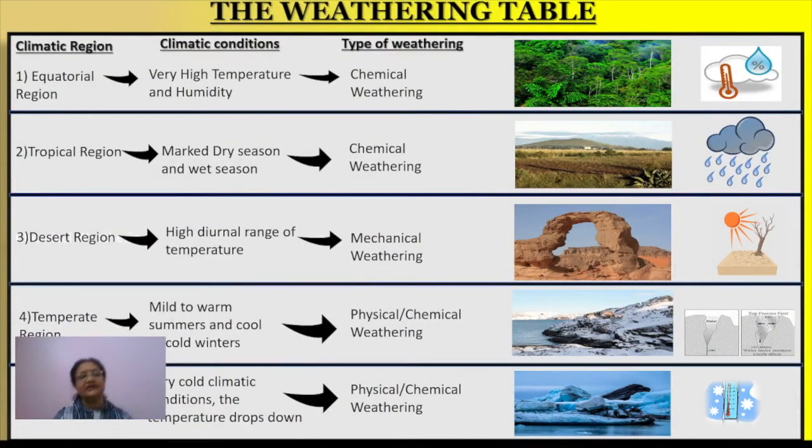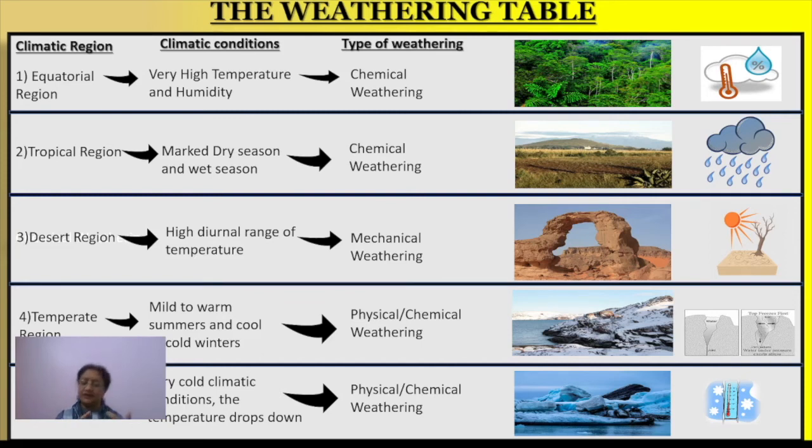Now after this, I must tell you one more thing. In which areas the mechanical weathering, chemical weathering or biological weathering can be seen maximum. You should know that. First of all, let me give you a few examples of regions, suppose the equatorial region. Generally we find it's a very dense forested area, right?